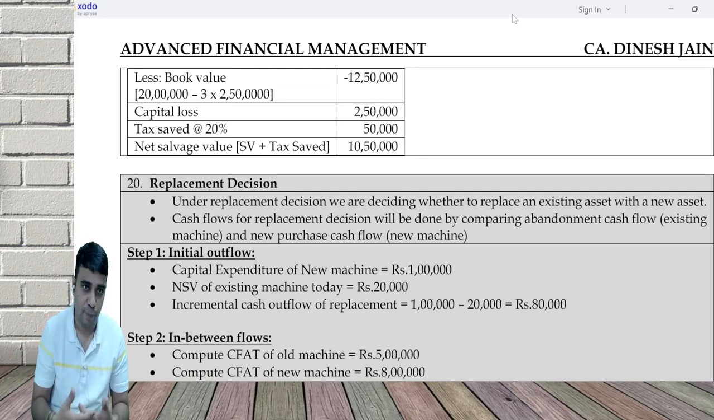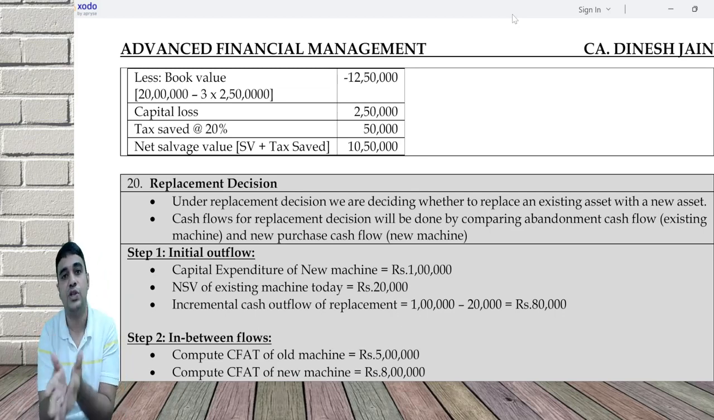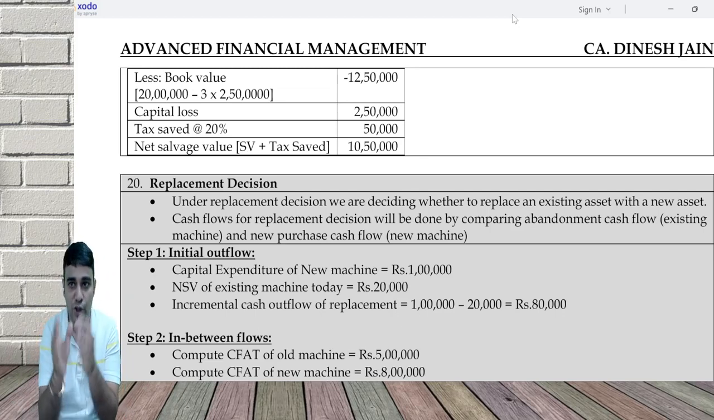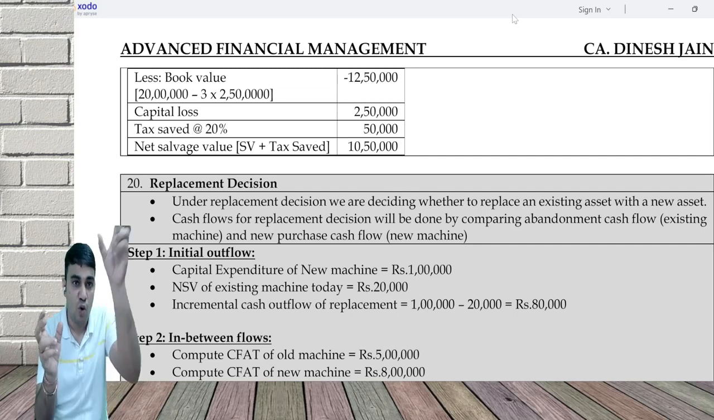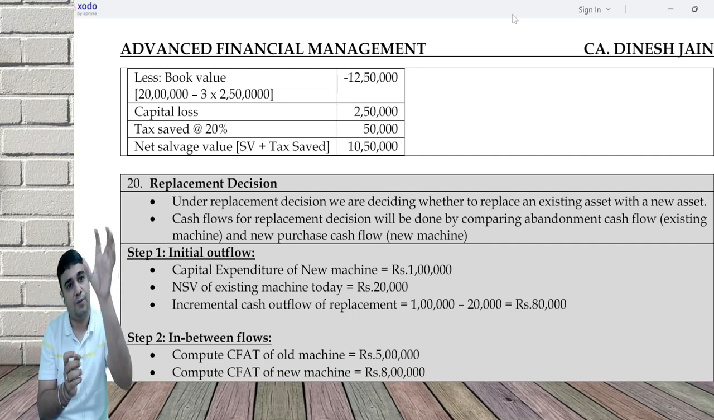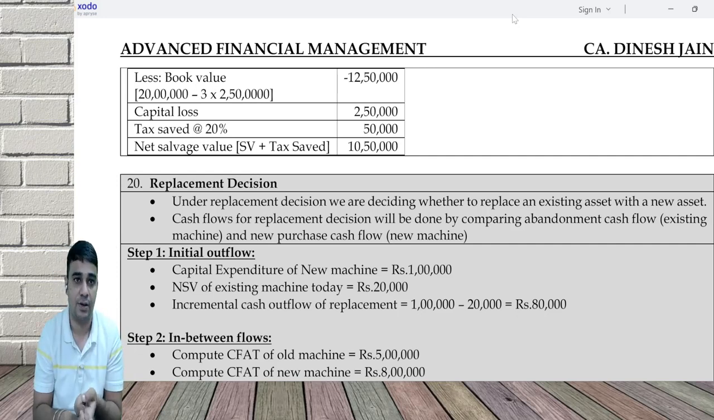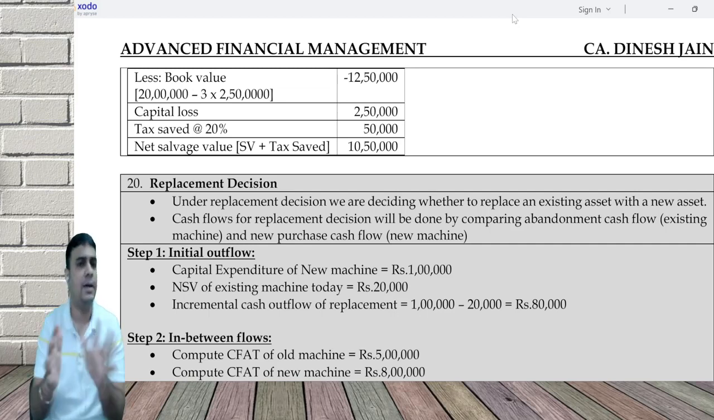Even in a normal problem you do incremental, but there will not be two machines' data given. For example, if I do this batch, what is the extra benefit? In your mind you're doing old and new, but there's no separate old analysis and new analysis. But in a replacement, there'll be data for the old machine and the new machine, and you have to say what is extra depreciation, extra revenue, extra cost. So keep doing this extra calculation. For doing that, there are multiple approaches.